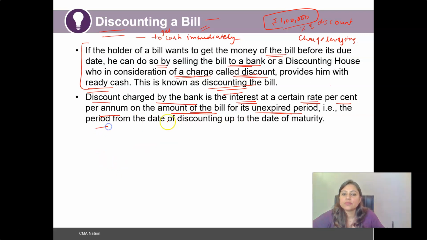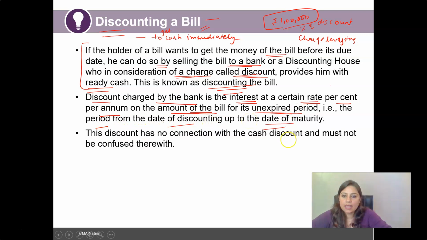And how do we calculate the unexpired period? It is the period from the date of discounting up to the date of maturity. Again, this discount has no connection with any cash discount or trade discount.